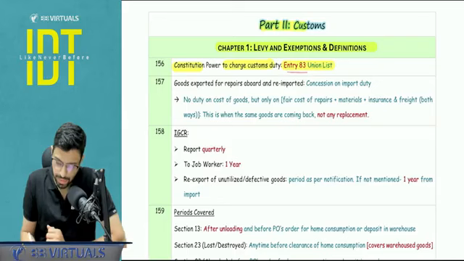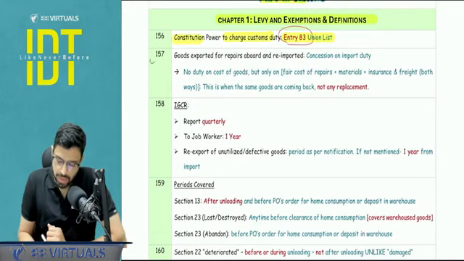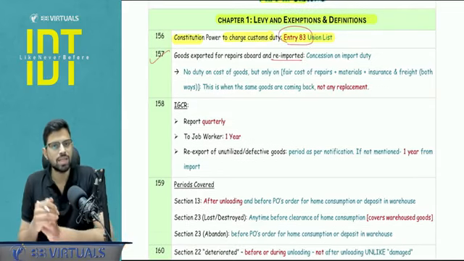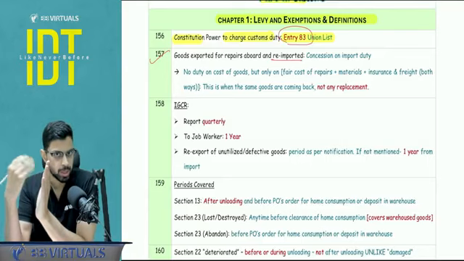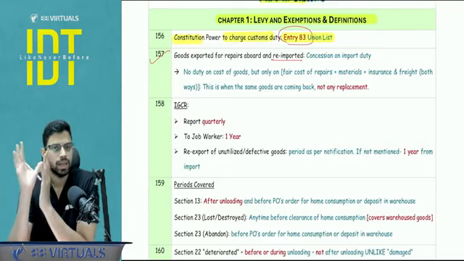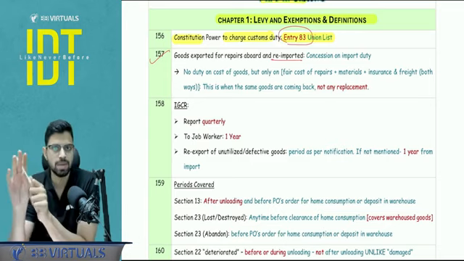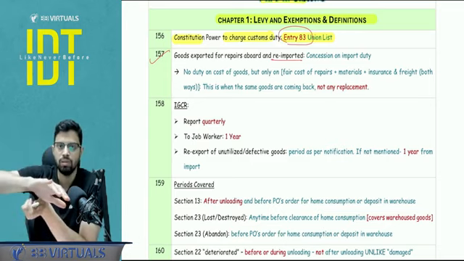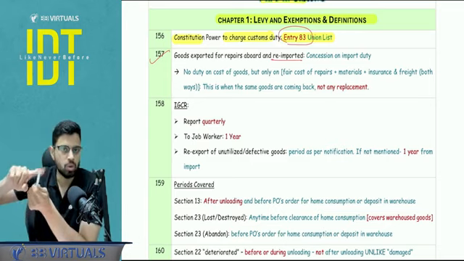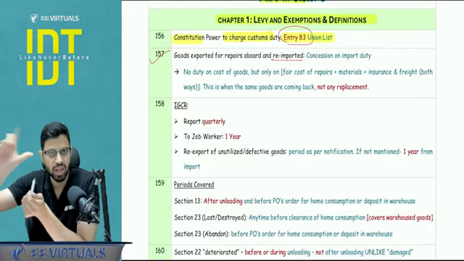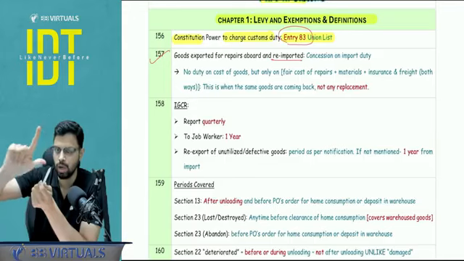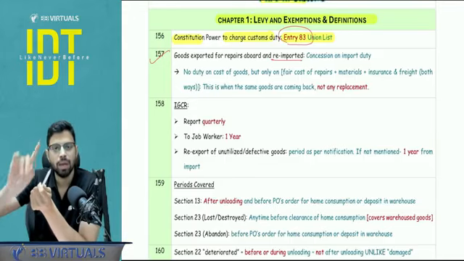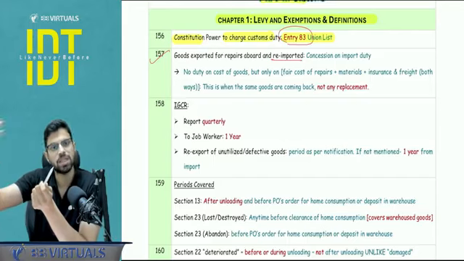Okay. Next, goods exported for repairs abroad and re-imported. Now, obviously, section number 20 with the concession table, it is important. Concession table number 1, I'm talking about the export for repairs and then it is coming back. The concession that you get is basically instead of charging the duty again on the value, the duty is charged only on the fair value of the repairs. Fair value means actual incurring, actual payment may not be there, but the fair value of repair, including the material cost, insurance and freight to and fro. Correct? On that, the import duty is charged, but that concession is applicable only when that machine is coming back.